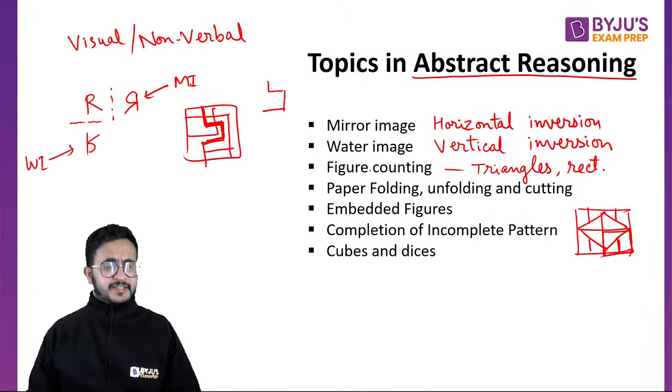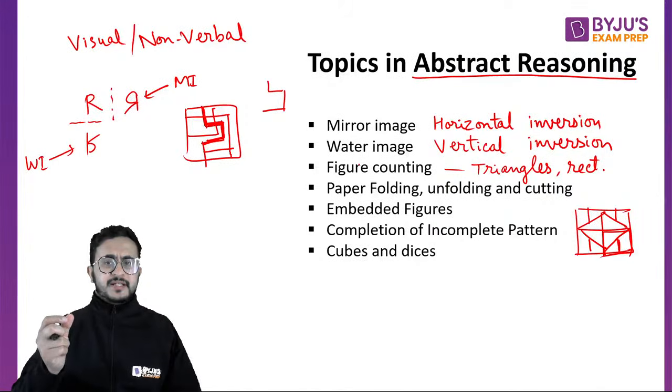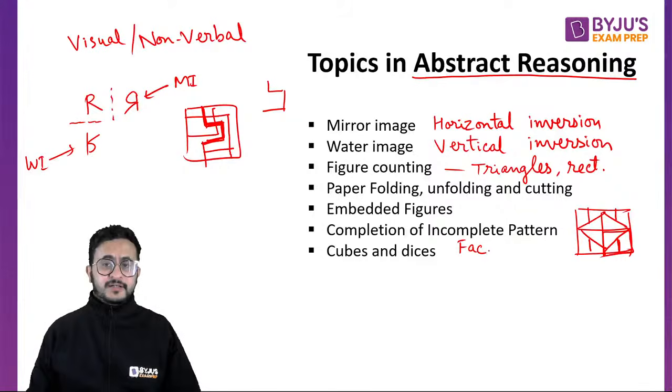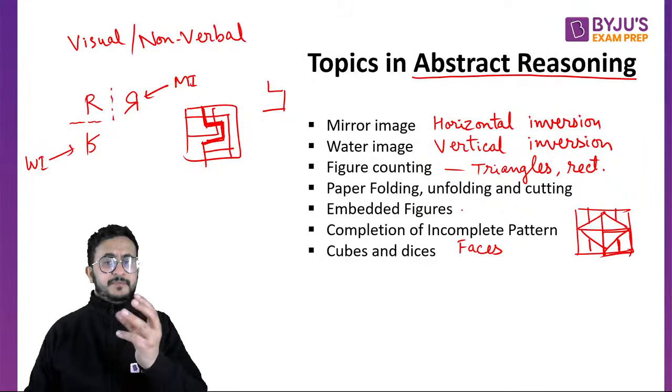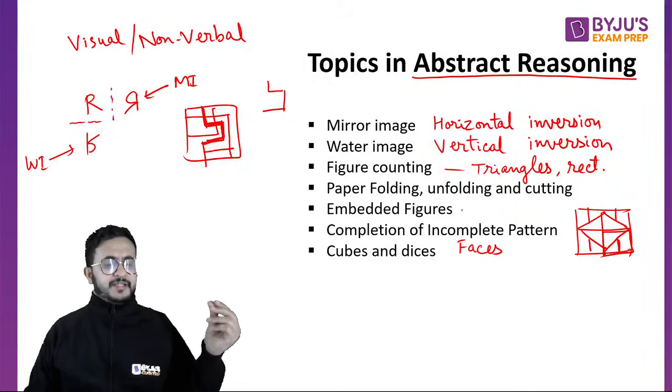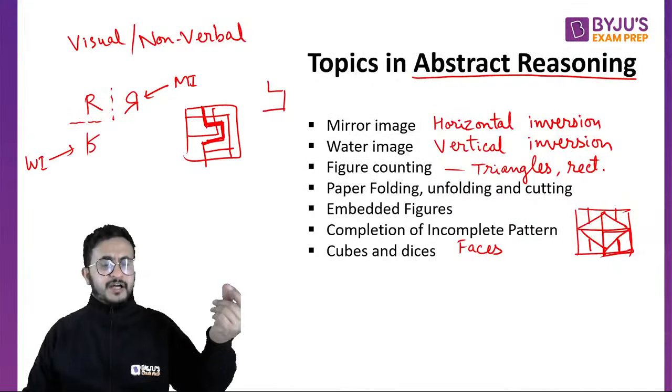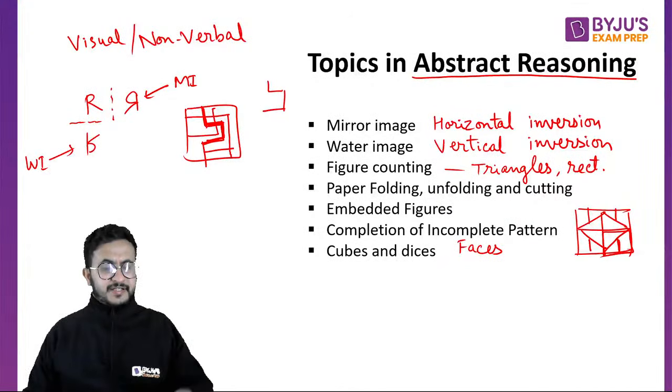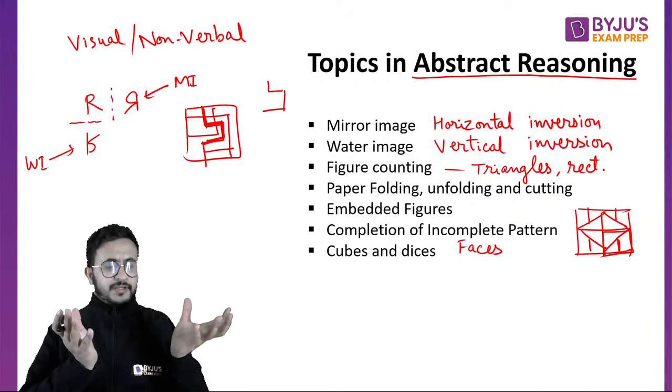Then cubes and dice. If you have a dice, what are the different faces of the dice? A dice will be shown to you, and you have to determine which number it is. Two dice are shown, and they ask which number is on the opposite side, or if it is rotated, which number will appear on the top. Those kinds of questions.